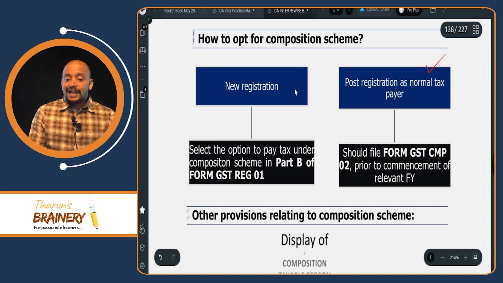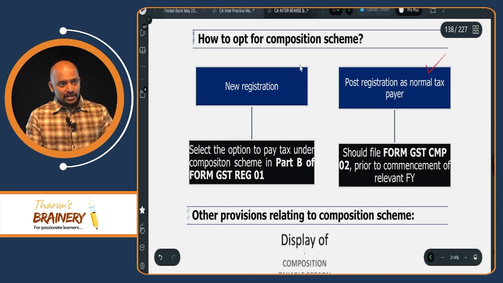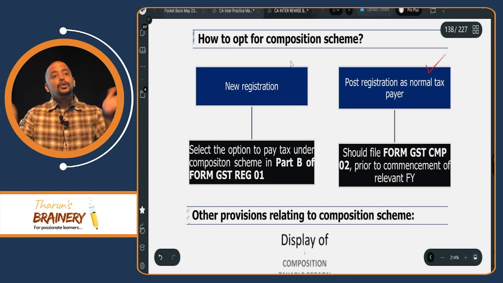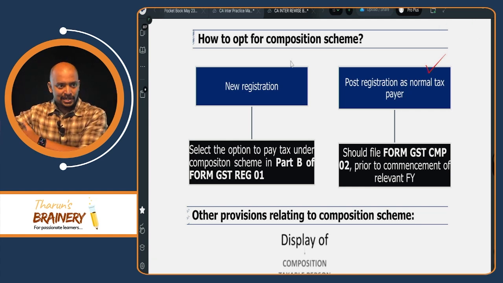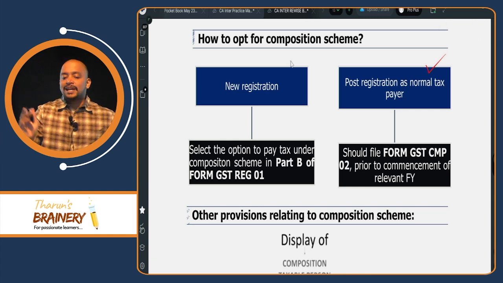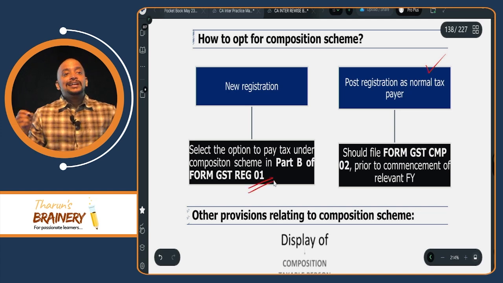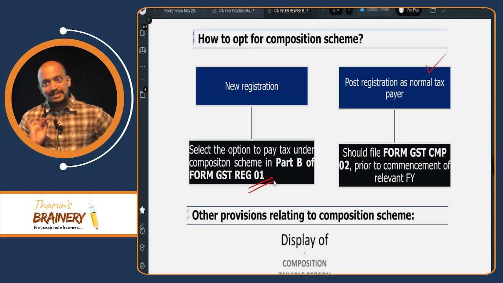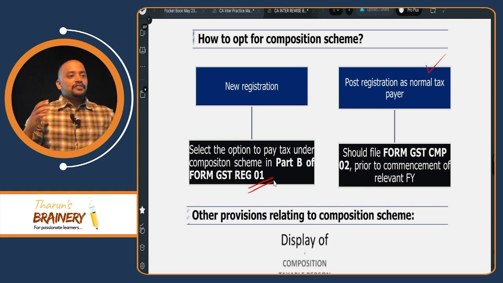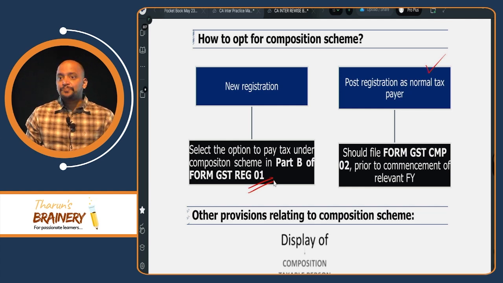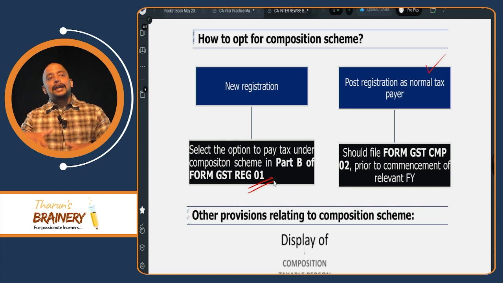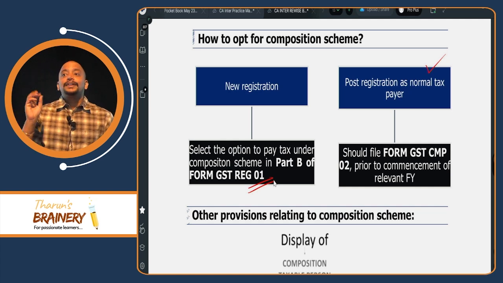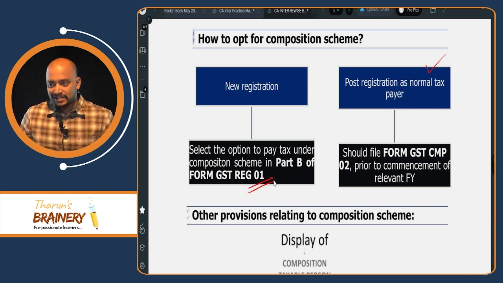Suppose you are newly registering, now only you are getting registered, no need to wait till the beginning of the financial year. Anytime you can make a registration application. In that registration application itself, you can select the option to pay composition scheme. Is it clear? That is, if I am a newly registered person, then anytime I can go into composition scheme. And for that, what is the form? No separate form. In our registration application itself we can select.